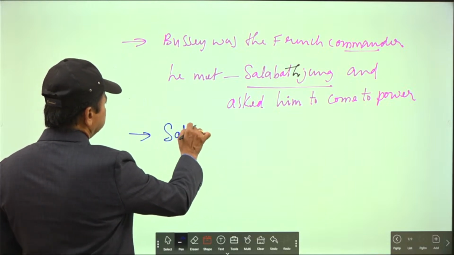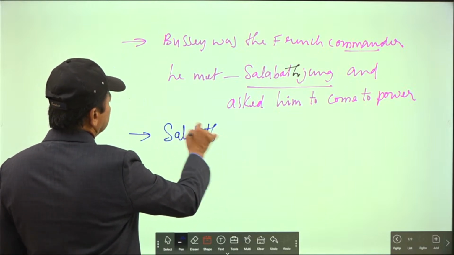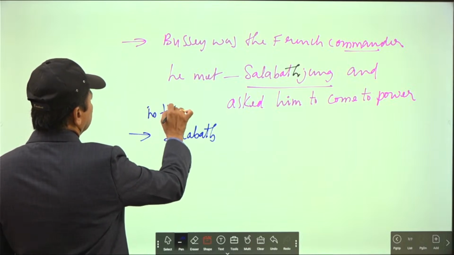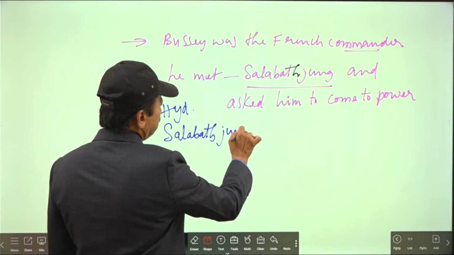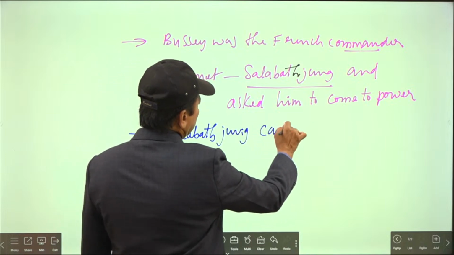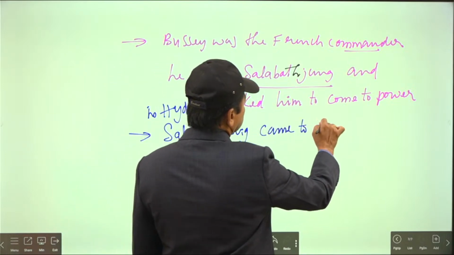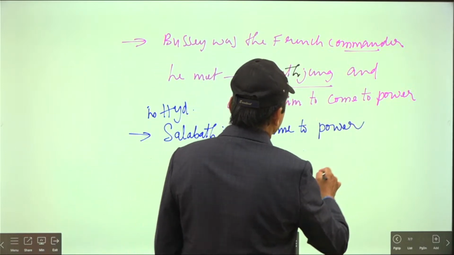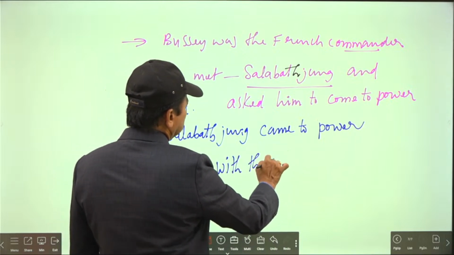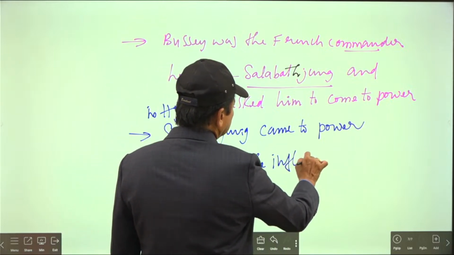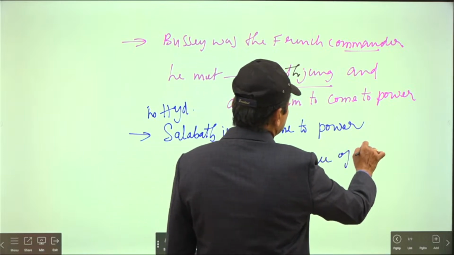Salabat Jung in Hyderabad. Who came to power? Salabat Jung came to power with the influence of the French.